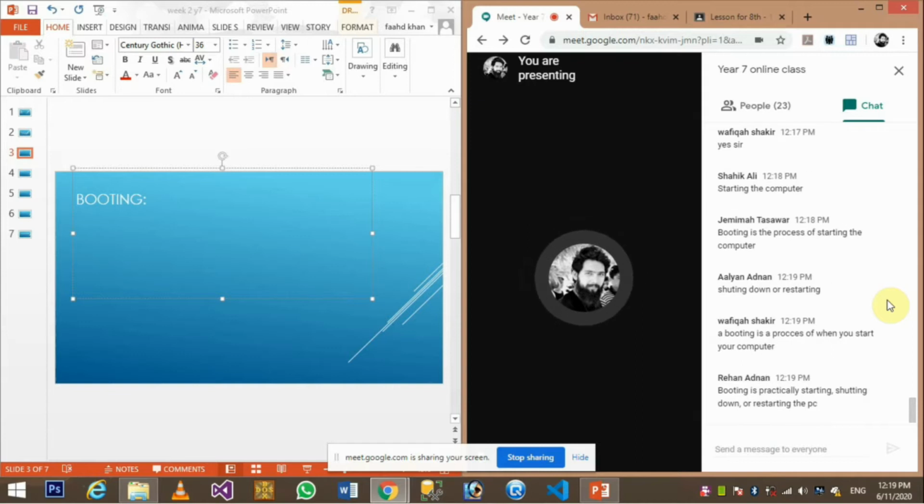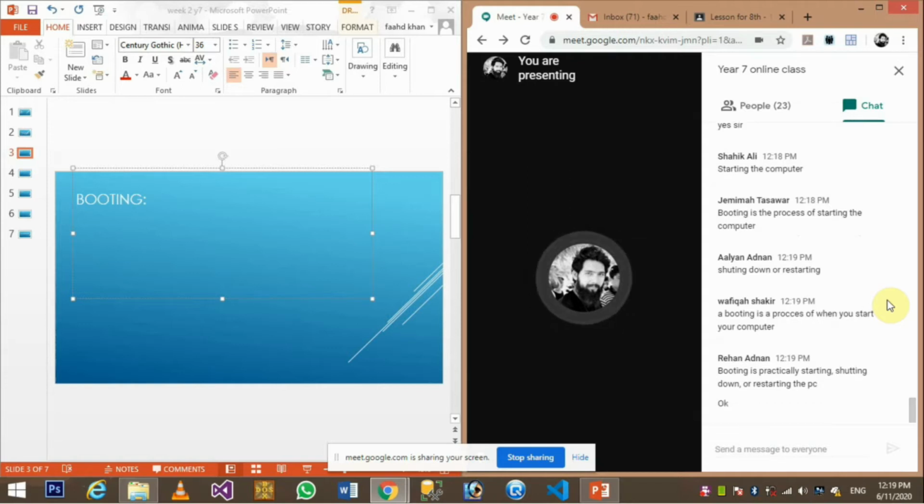Alian, that's not booting. If you're shutting down the computer, that's not booting. Booting is practically starting, or restarting the PC. If we talk about boot, it means to start the computer, right? If you are restarting, somehow the word booting contributes, because if you shut down the computer and restart it, it reboots your computer system. So starting is booting, and restarting means to reboot your computer system.